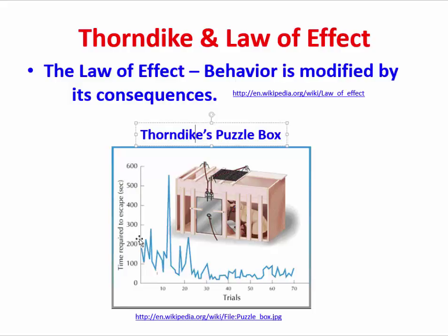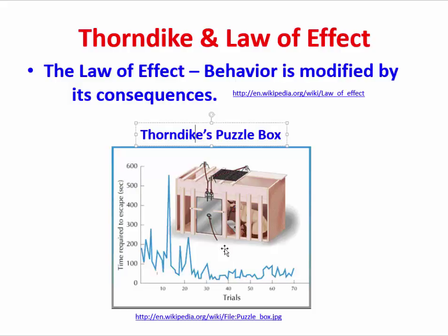Interestingly, what Thorndike found is shown here in this graph. On the y-axis, we're plotting the time required to escape, as measured in seconds, and we have many different trials here. Although the pattern is somewhat bumpy and irregular, there is an overall trend. That is, after many, many trials, the animal can typically step on the appropriate lever or pull the appropriate loop to escape from the box in less and less time. And this is evidence of learning. The idea is that behavior is modified by its consequences. The animal is learning and modifying its behavior in order to get to the reinforcer just outside of the box.